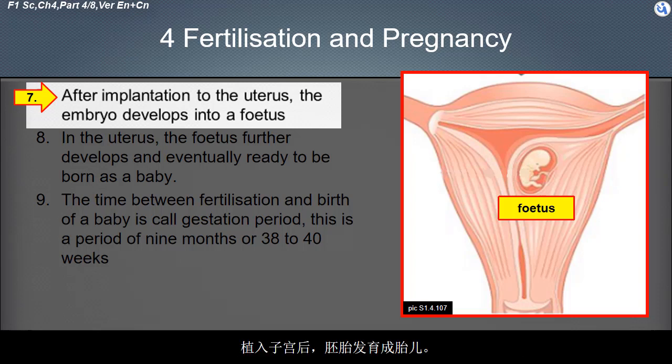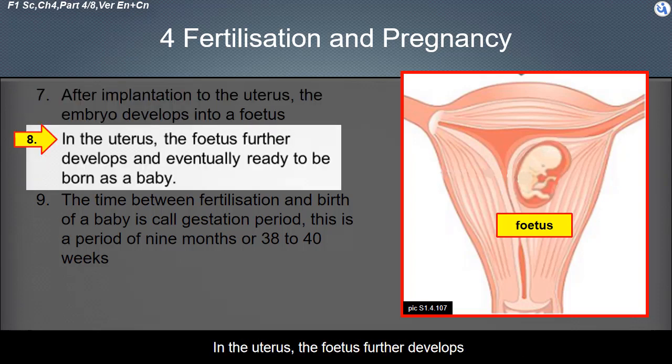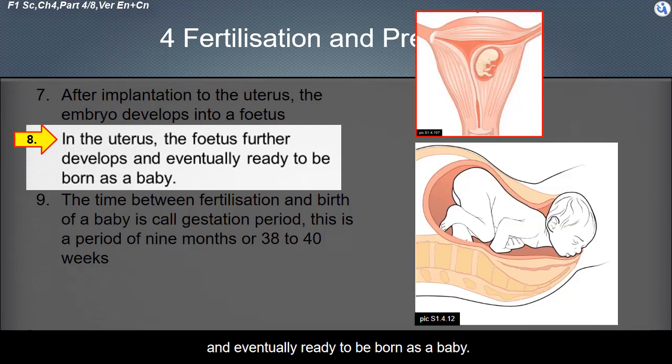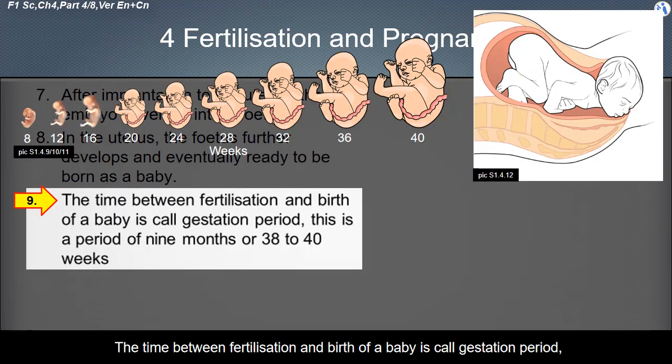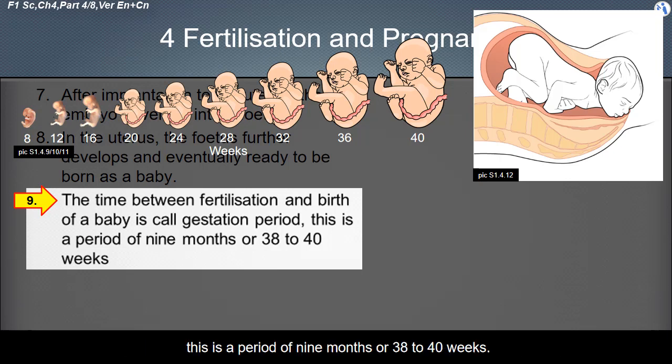After implantation to the uterus, the embryo develops into a fetus. In the uterus, the fetus further develops, and eventually is ready to be born as a baby. The time between fertilization and birth of a baby is called the gestation period. This is a period of 9 months, or 38 to 40 weeks.